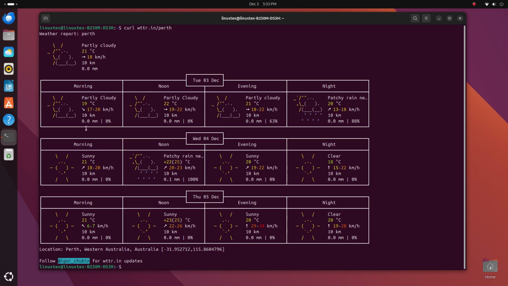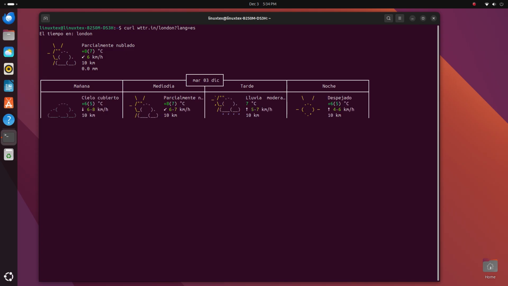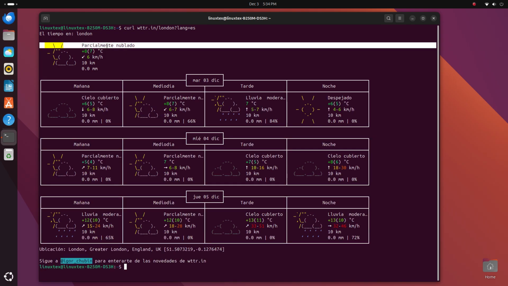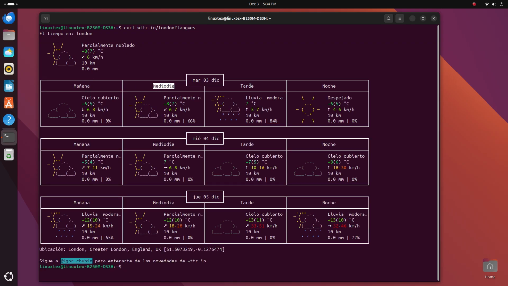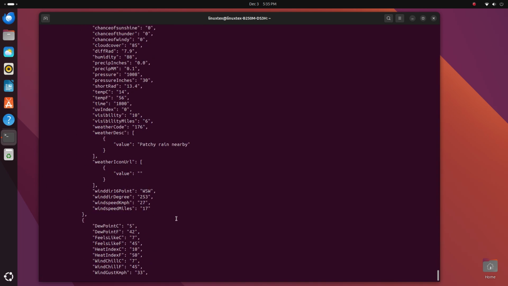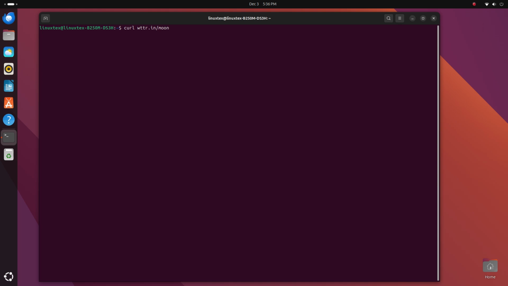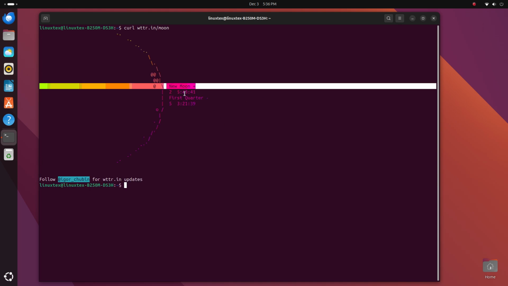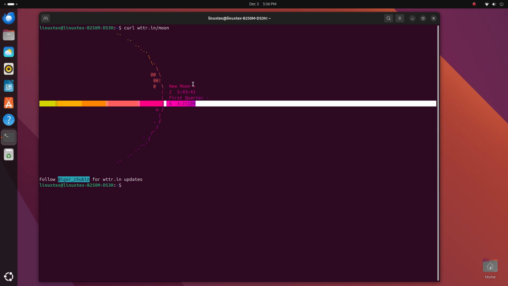Curl is the tool to get the info from the server, and wttr.in is short for weather.in. Add in a slash followed by your city name. And getting back to the terminal junkies, you can add in many options here as well. Do a question mark and you can use the lang option to specify a language as well. One thing that I really liked is you can do format equals J1 to get the info in JSON as well. Then you can actually pass in moon here as well and you get the current phase of moon. How cool is that? I wonder what would happen if I passed in all the planet names here.